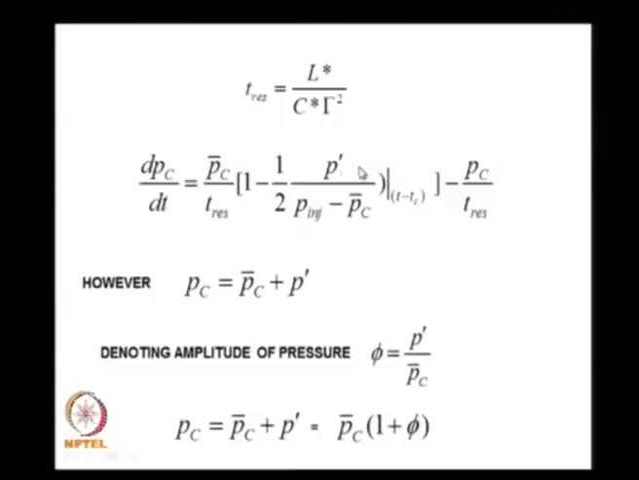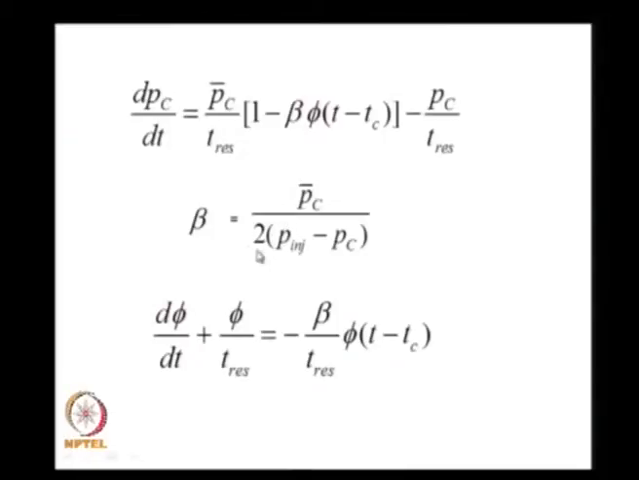I get PC bar on top, therefore P prime by PC bar is equal to phi, and I get PC bar on top, therefore PC bar by P injected minus PC bar, and that with a 2 here is what constitutes my value of beta. I get a value of dPC by dt as equal to PC bar by T residence into 1 minus beta into the value phi, which is P bar by PC bar at time t minus Tc, minus PC by T residence.